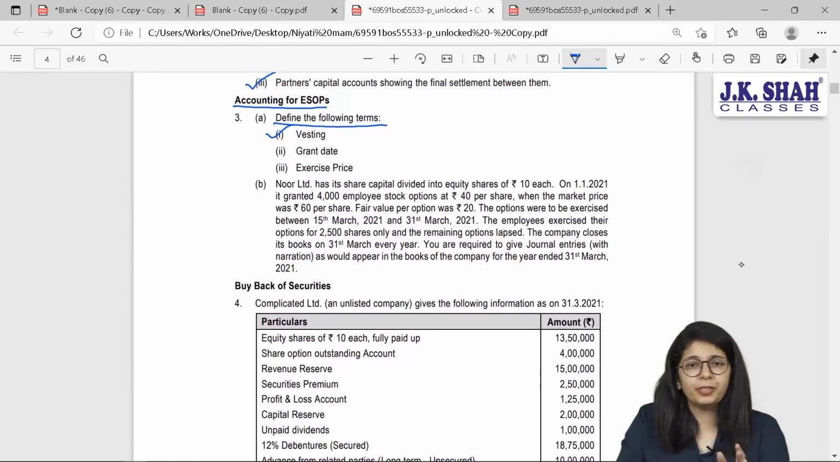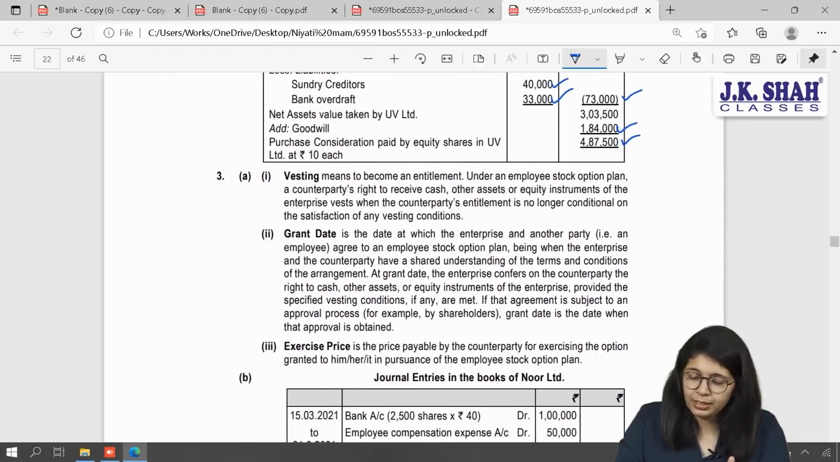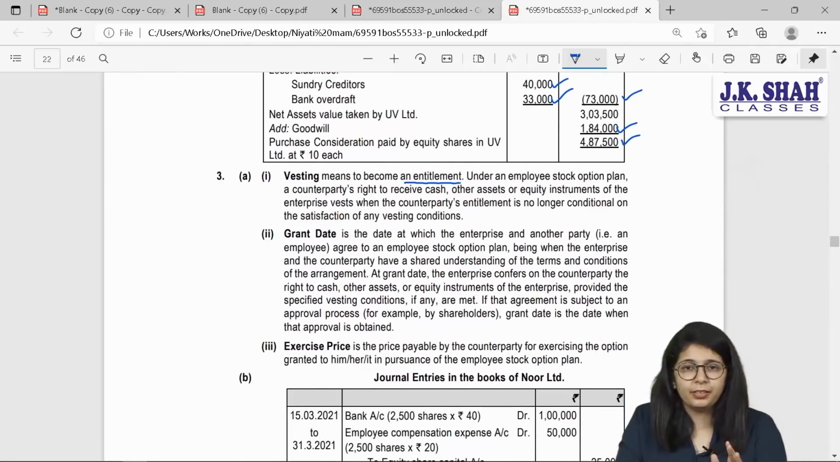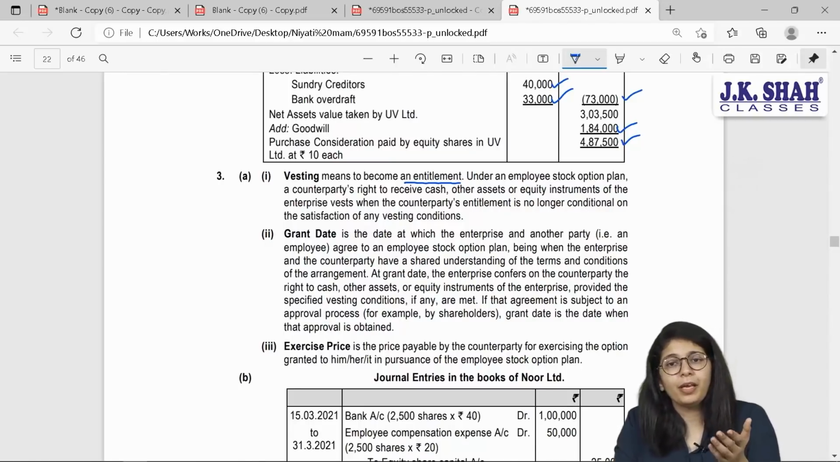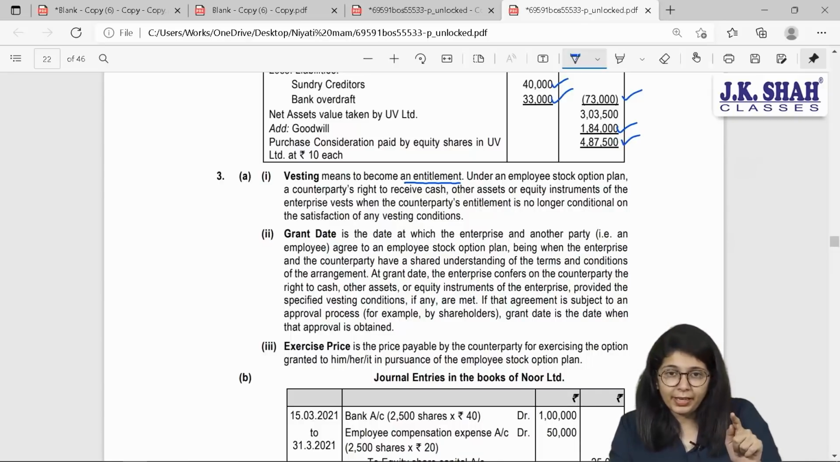You all know vesting period. What do you mean by vesting period, or what do you mean by vesting over here? Vesting means to become entitled. What do you do in the vesting period? You fulfill a condition, and after fulfilling that condition, you will be entitled to receive ESOP. Whether to take it or not, that is another story.